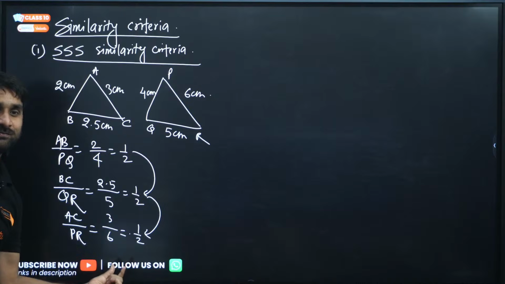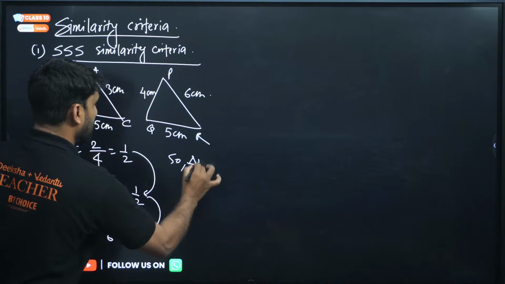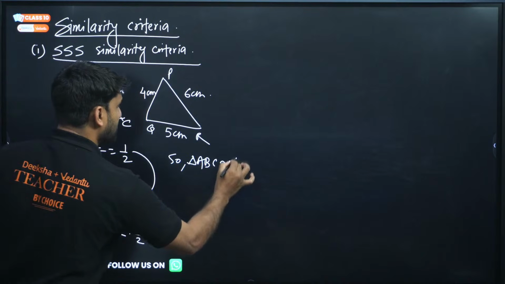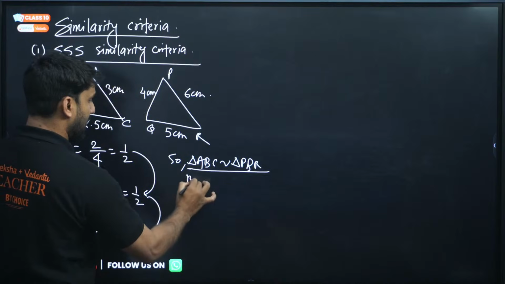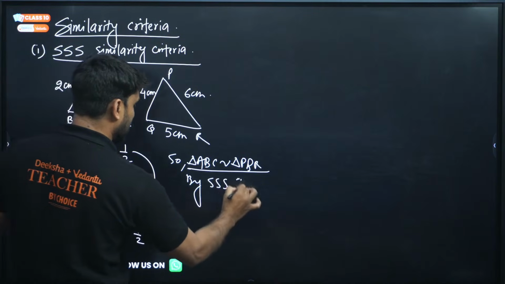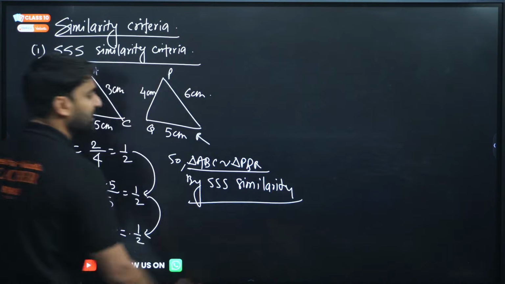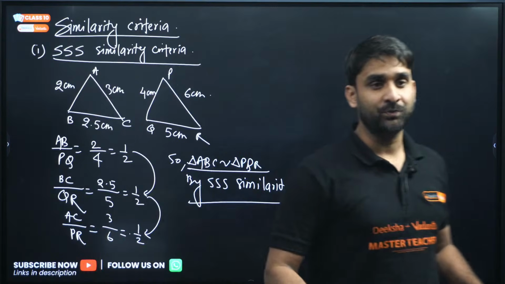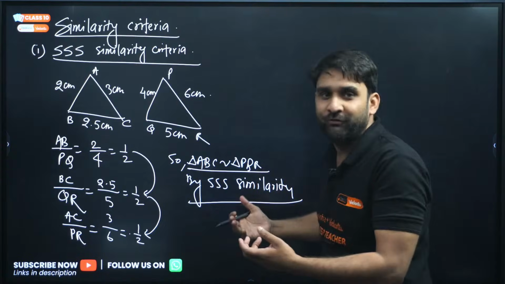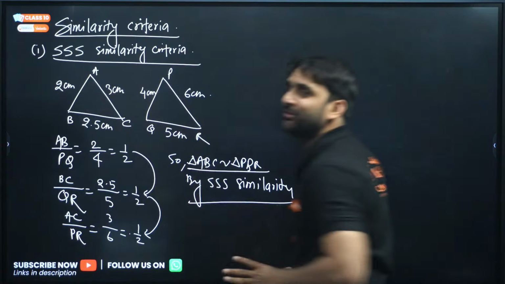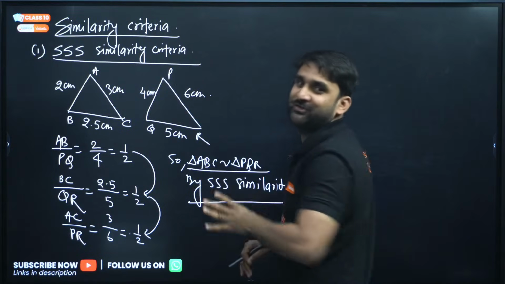So we can say here that triangle ABC is similar to triangle PQR, and we can mention the reason by triple S similarity. Why? Because all the sides of both the triangles are in the same corresponding ratio, not equal. We are talking about ratio, and once you have proved that this triangle is similar to this triangle, it means the shape of this triangle is similar to the shape of this triangle.